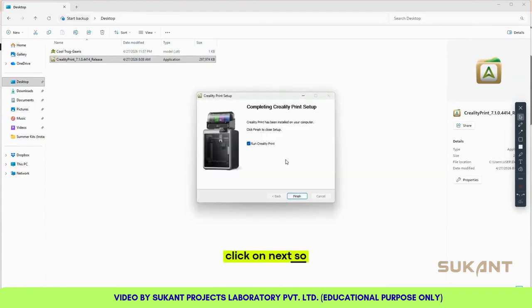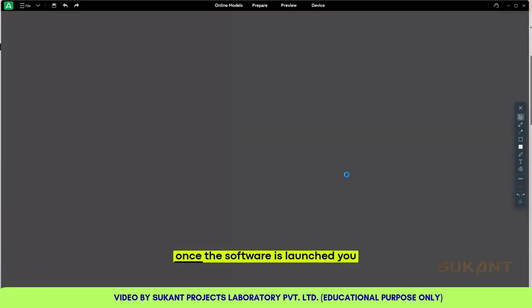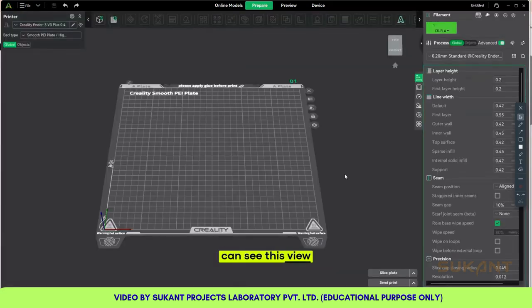So click on next. So you can either select this or you can launch later. So let's launch now. So your software is being launched. So once the software is launched, you can see this view.